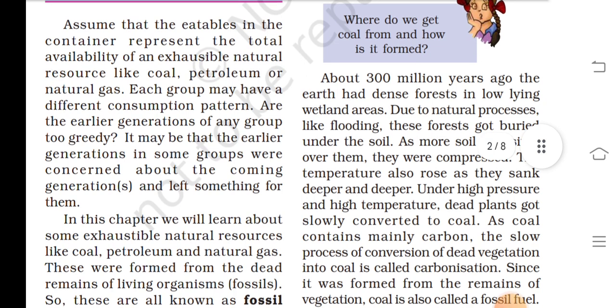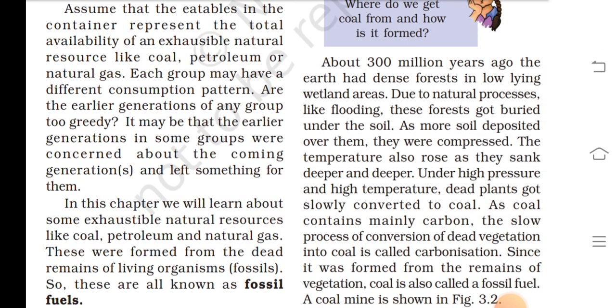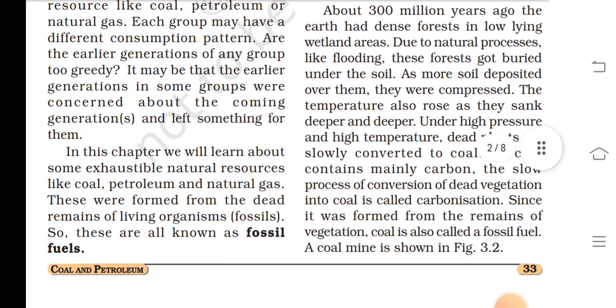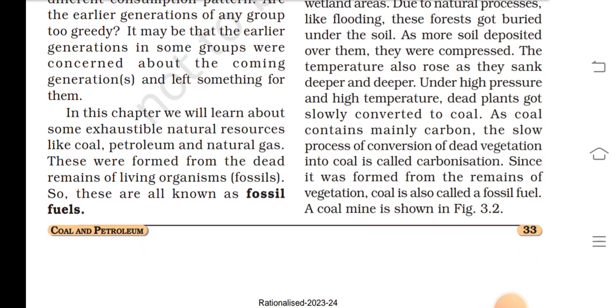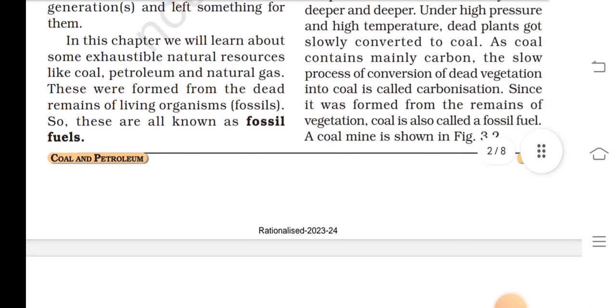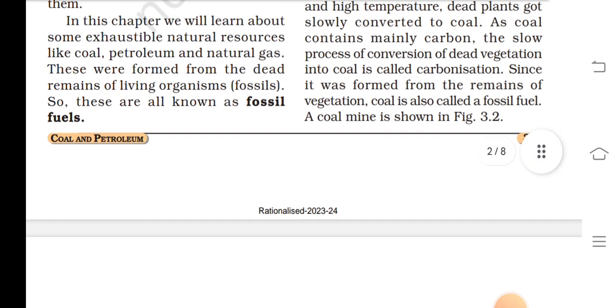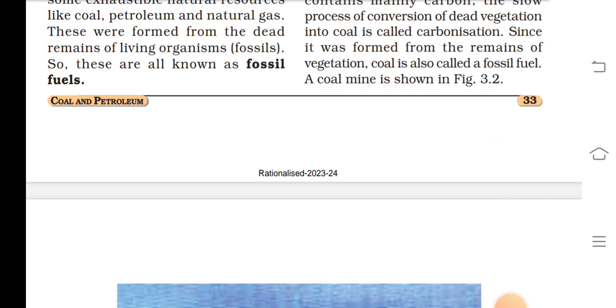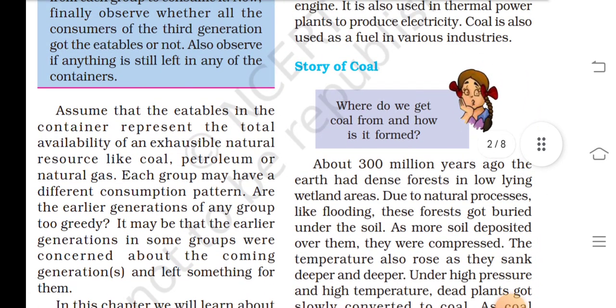Assume that the eatables and the containers represent the total availability of exhaustible natural resources like coal, petroleum, or natural gas. Each group may have a different consumption pattern. Were the earlier generations of any group too greedy? It may be that the earlier generation in some group were concerned about the coming generations and left something for them. In this chapter, we will learn about some exhaustible natural resources like coal, petroleum, and natural gas. These were formed from the remains of living organisms, fossils, so these are known as fossil fuels.